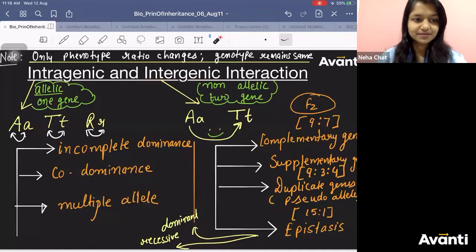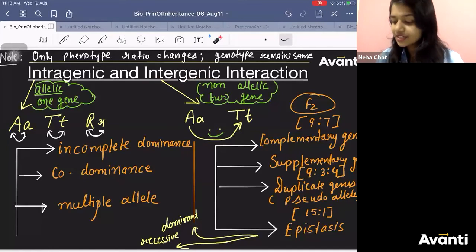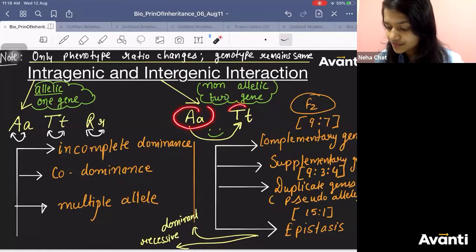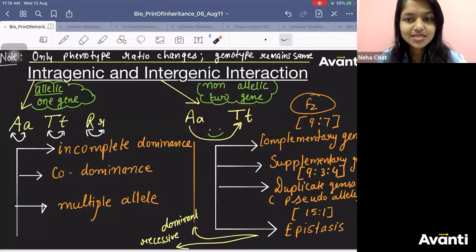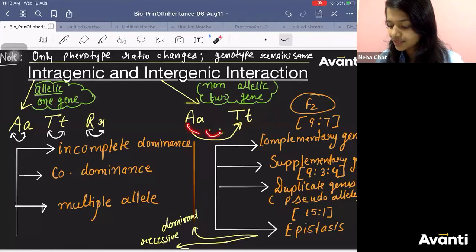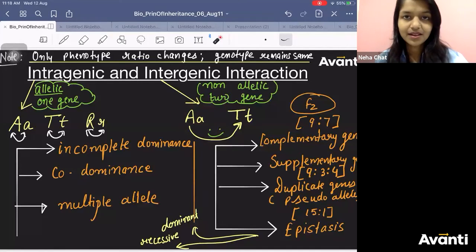Intergenic interaction, meaning between the genes. These are two genes. They are friends. They will say, I want to interact. I can't just sit quiet. I have to talk to you.